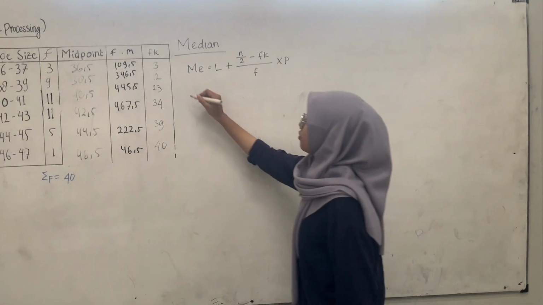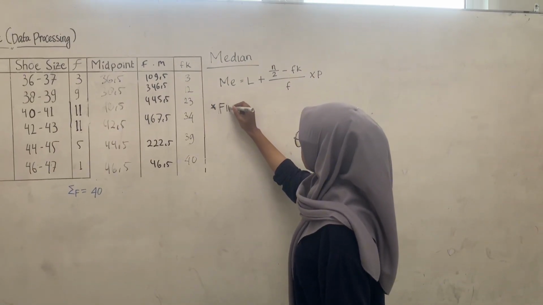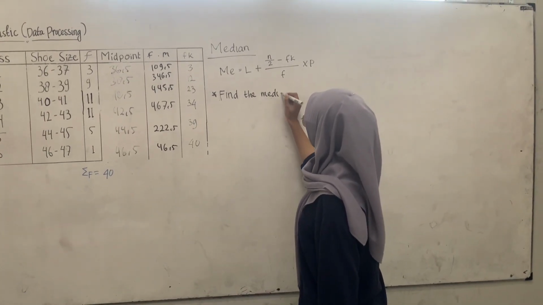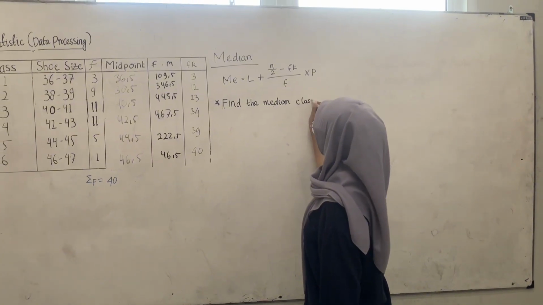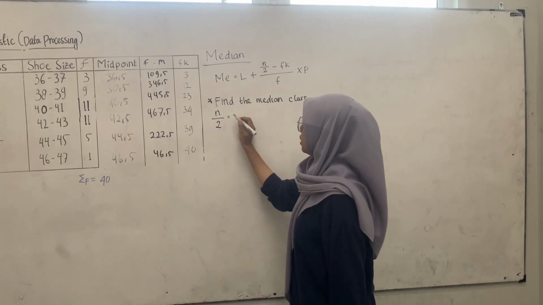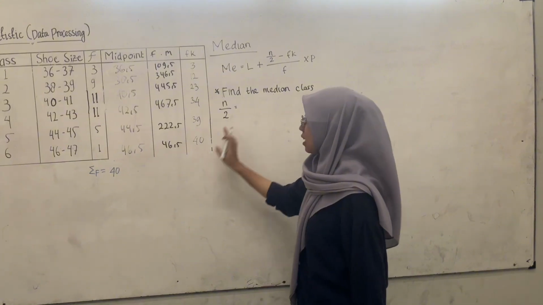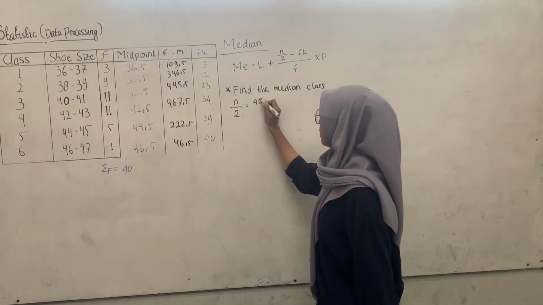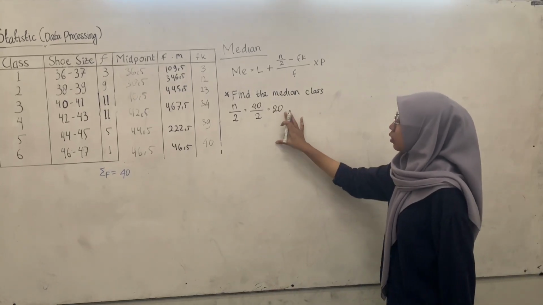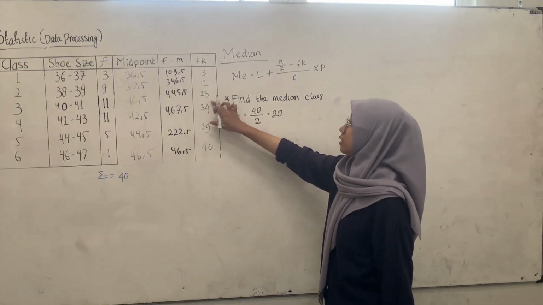Next, we find the median class. The formula is N divided by 2. N is total data, and total data is 40. 40 divided by 2 is 20. 20 is between 12 and 23.